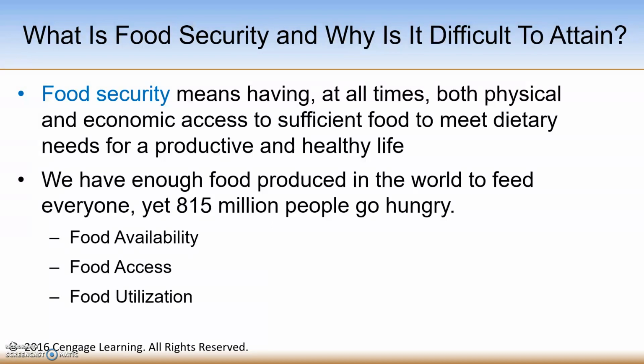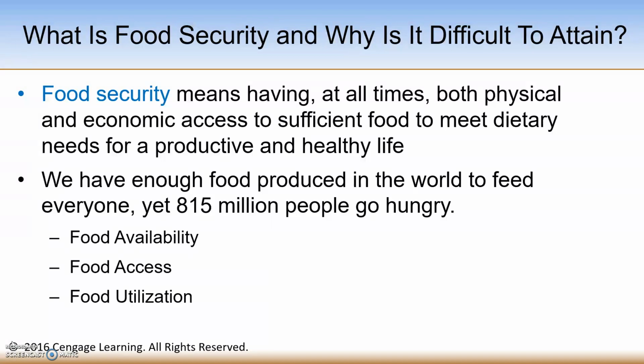The second aspect of food security is food access, having sufficient resources to obtain food for a nutritious diet. Even when a sufficient supply of food can exist to feed everyone, food may not always be accessible to everyone. People need to have access to the food, and they need to be able to have sufficient income and resources in order to obtain this food.